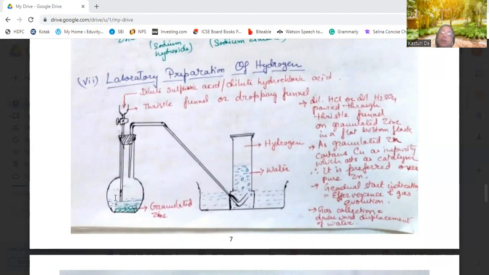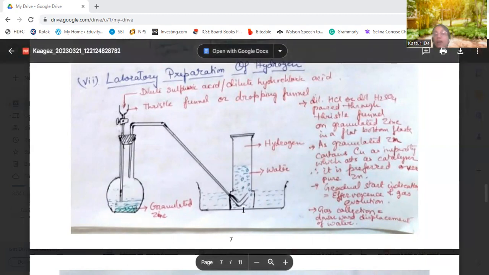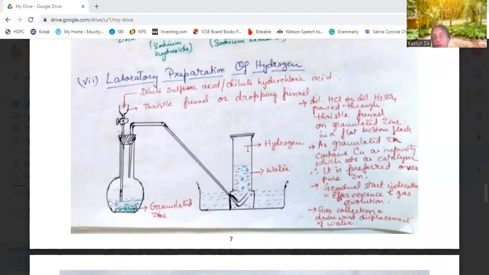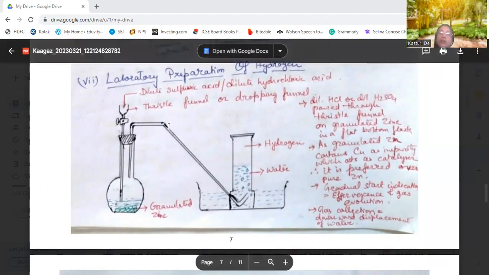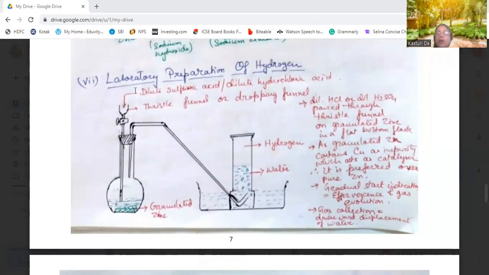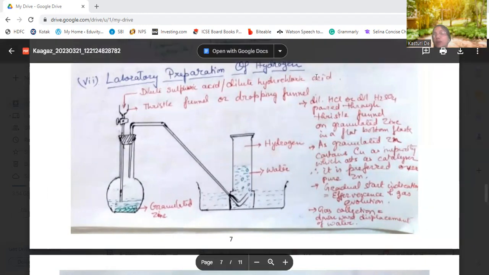And the gas which is liberated when zinc reacts: there's a thistle funnel through which dilute sulfuric acid or dilute hydrochloric acid is being added to the granulated zinc. And what happens? Hydrogen is liberated. This hydrogen comes out through this tube and is collected over water. Now, this is the thistle funnel you can see, through which the dilute sulfuric acid or dilute hydrochloric acid is added onto the granulated zinc.